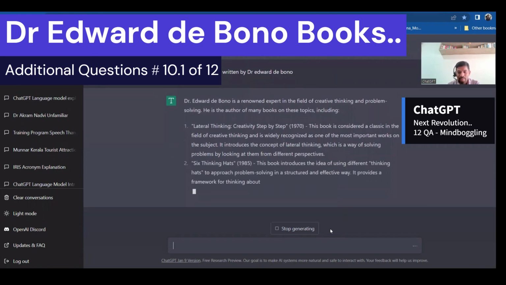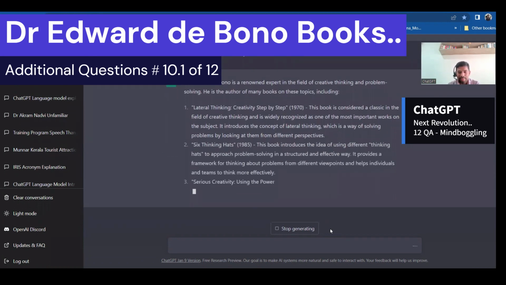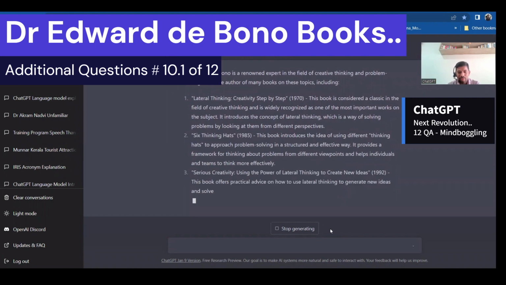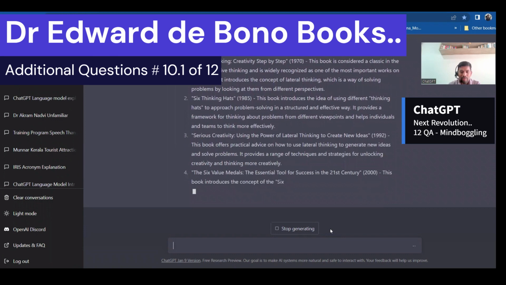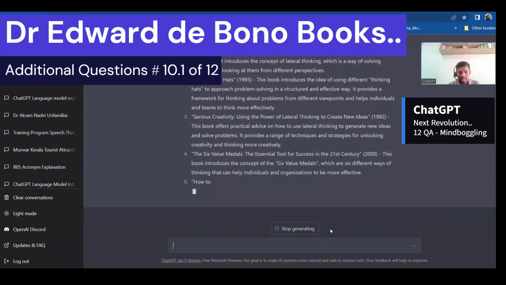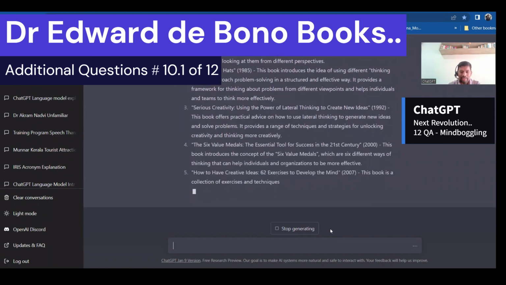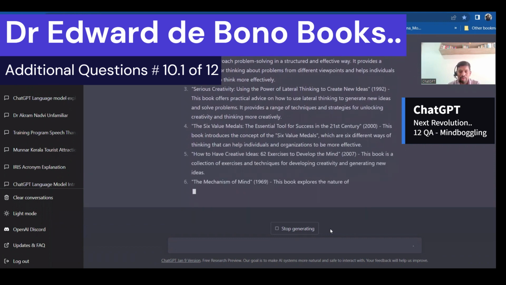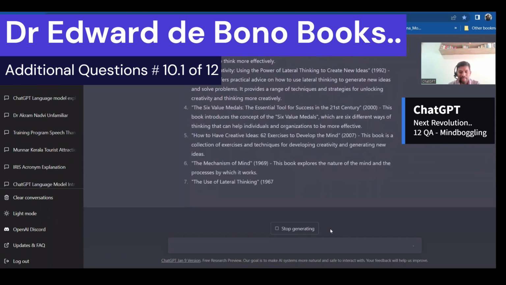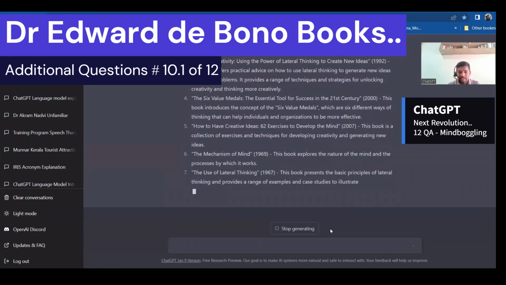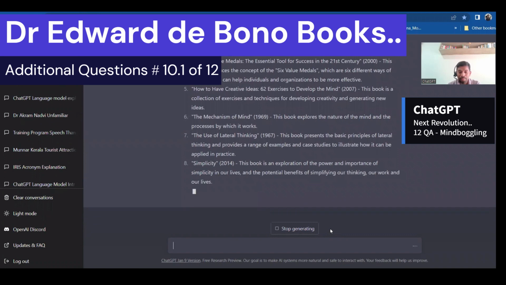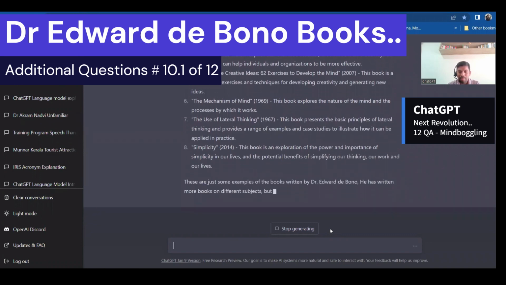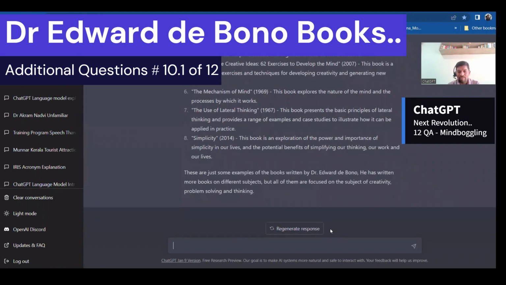Wonderful book. And Serious Creativity, yeah, this I'm yet to review. Six Value Medals and How to Be Creative, ideas. This is also an old book but good. Mechanism of Mind, The Use of Lateral Thinking, and Simplicity. This is also a wonderful book. And there are many books he has written. So these are all very famously known for problem solving and thinking.